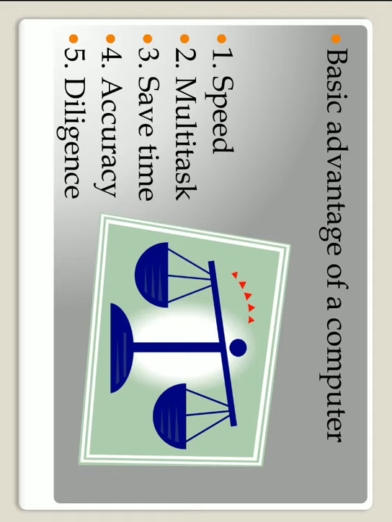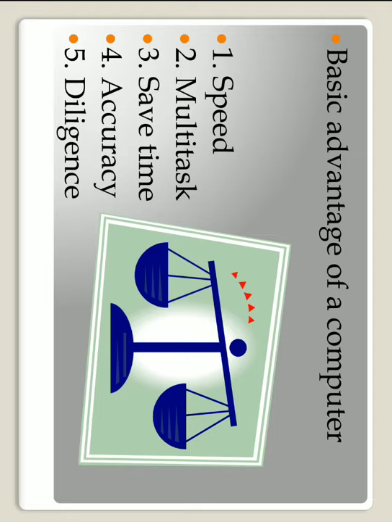For example, we are listening to music on the computer in a media player. At the same time, an MS Word window has been opened, MS Excel has been opened. At the same time, we are giving the command to the printer for printing some PowerPoint document. So this computer is doing multitasking simultaneously. So the computer saves our time because of its speed and multitasking quality.